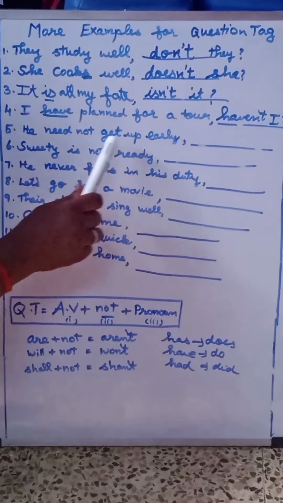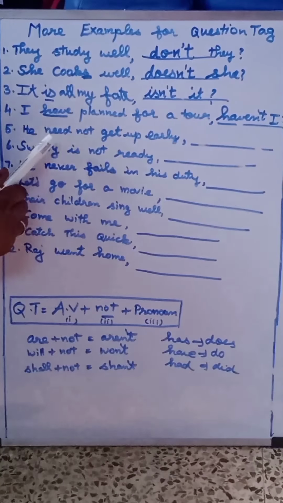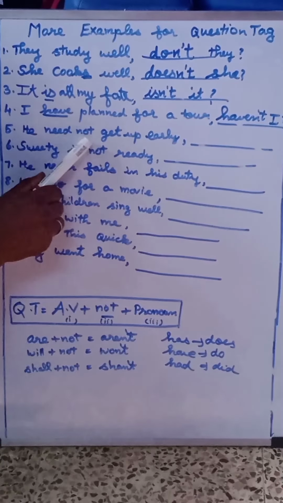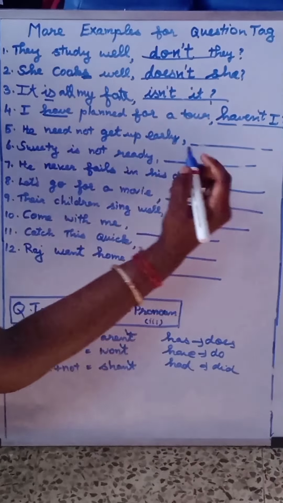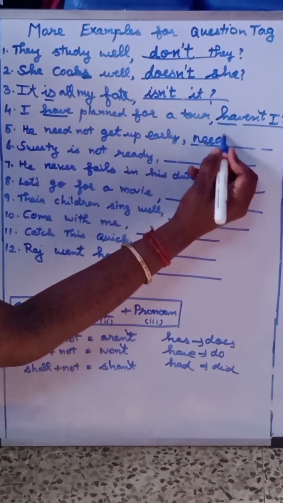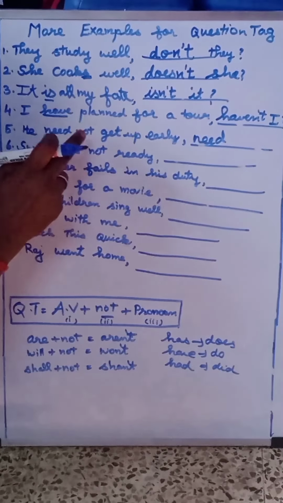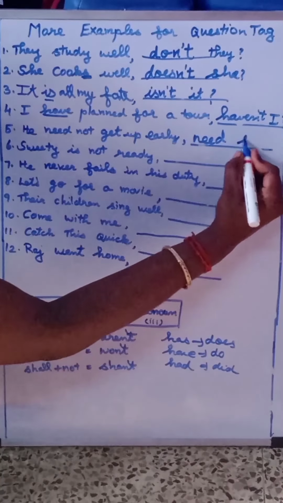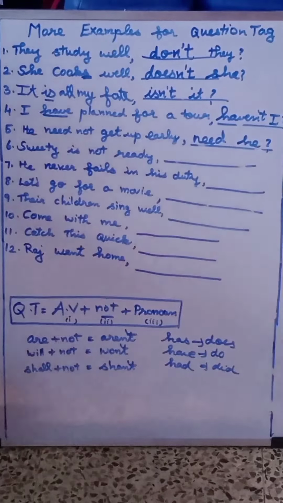He need not get up early. Here, need is a quasi-modal auxiliary verb and not, a negative word, is present. So, in the tag not should not be written. So, write the auxiliary verb need, as not is given here. The tag must not contain not. Put the pronoun he. Need he.